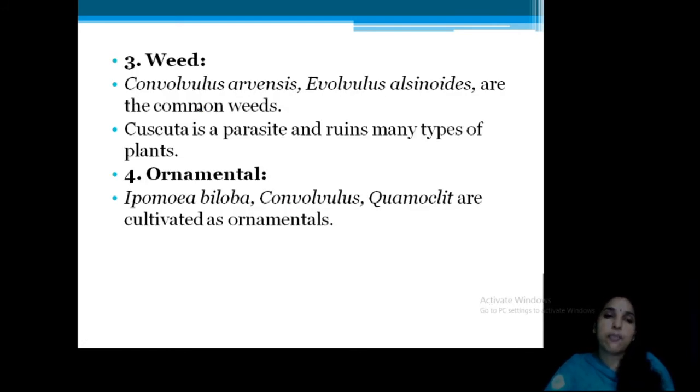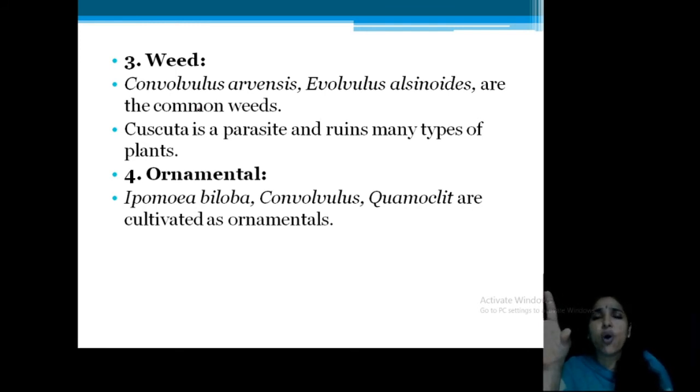So, some economic importance. Then most of them are weeds, growing as common weeds. So, while discussing economic importance, you have to discuss the positive as well as the negative side. That is very, very important. Clear? So, some of the plants of this group are weeds. Examples are Convolvulus arvensis, Evolvulus alsinoides. Then Cuscuta, you know, is a parasite. They twine around some of the economically important plants and destroy them. Cuscuta. Okay. Then ornamental plants are there, garden plants are there: Ipomea biloba, Convolvulus and Comoclete.